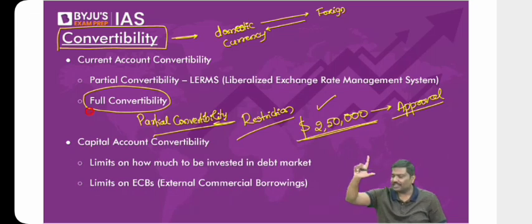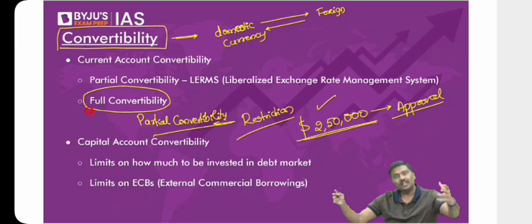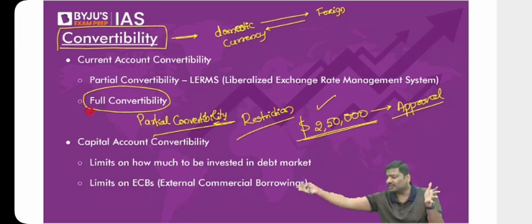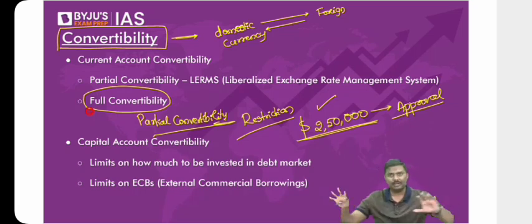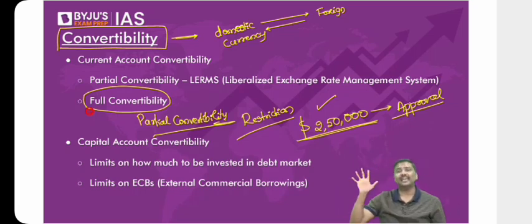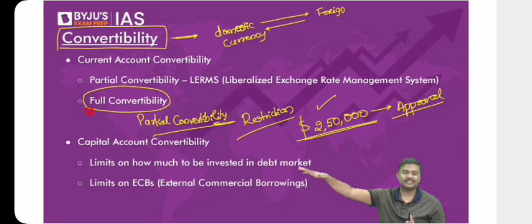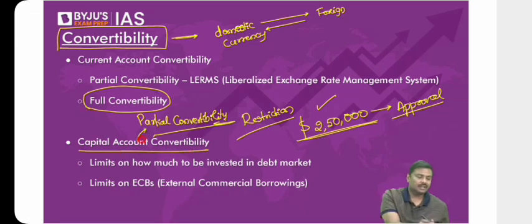Any problem with these two statements? Let me know right now. Any problem with these two statements? Because in the case of the current account, no restrictions are there. You can convert rupee to dollar, that is, domestic currency into foreign currency, and foreign currency back into domestic currency. Whereas in the case of the capital account, no, we do not have full convertibility. Conditions are there. Restrictions are there because we are concerned about volatility, safety, etc. So the capital account is partially convertible, the current account is fully convertible.